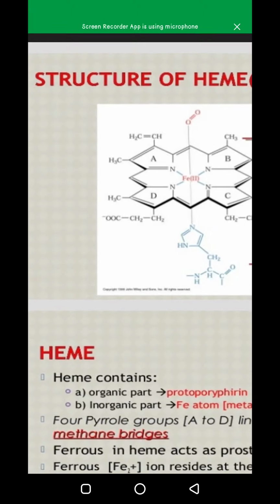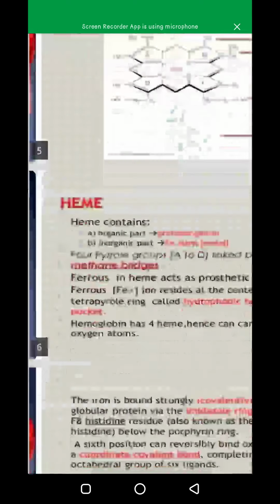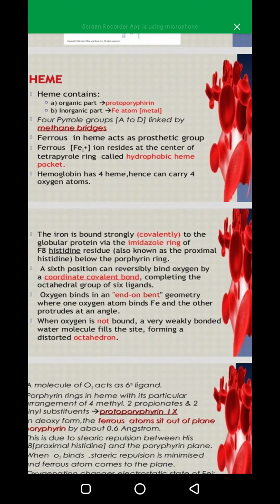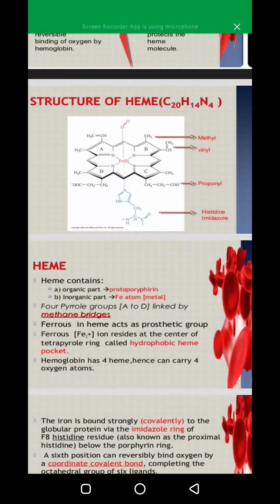That is the sixth position, and it binds oxygen, and one oxygen atom is out of the plane. You can see oxygen binds in an end-on bent geometry where one oxygen atom binds Fe and the other protrudes at an angle. It means that oxygen is connected to the central ferrous atom or iron through a coordinate covalent bond, and one oxygen atom protrudes out at an angle.